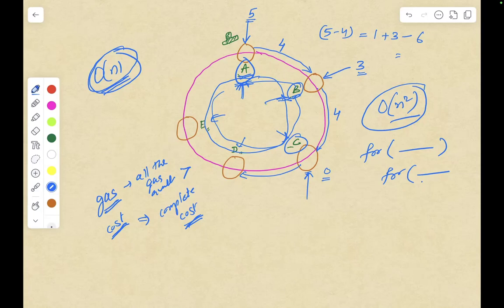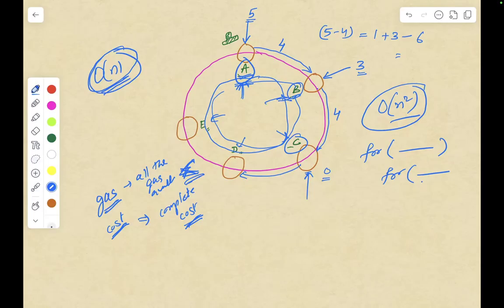Otherwise, if the gas available is less than the cost, then there is no solution possible for this. So this is one condition that you can figure out in the starting itself. If this is less than that, you can return -1 in that case.